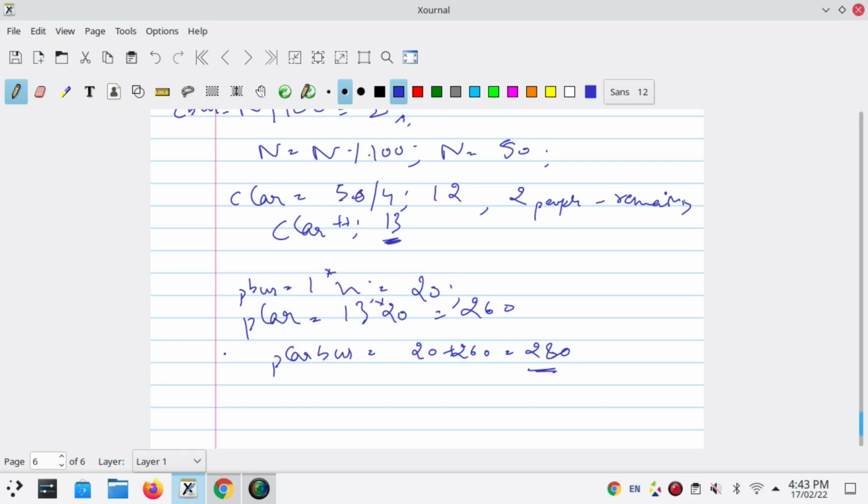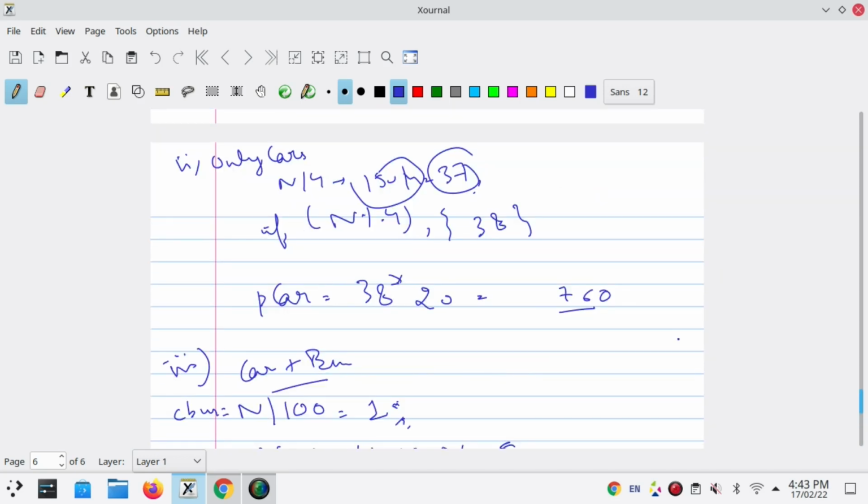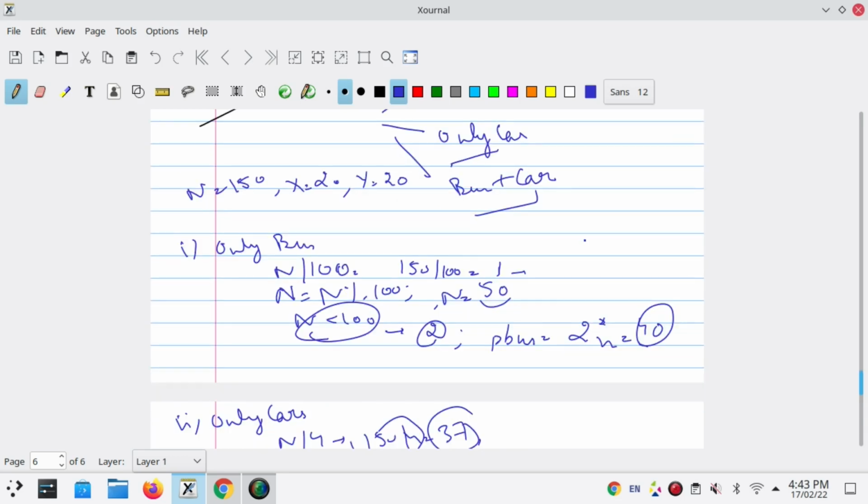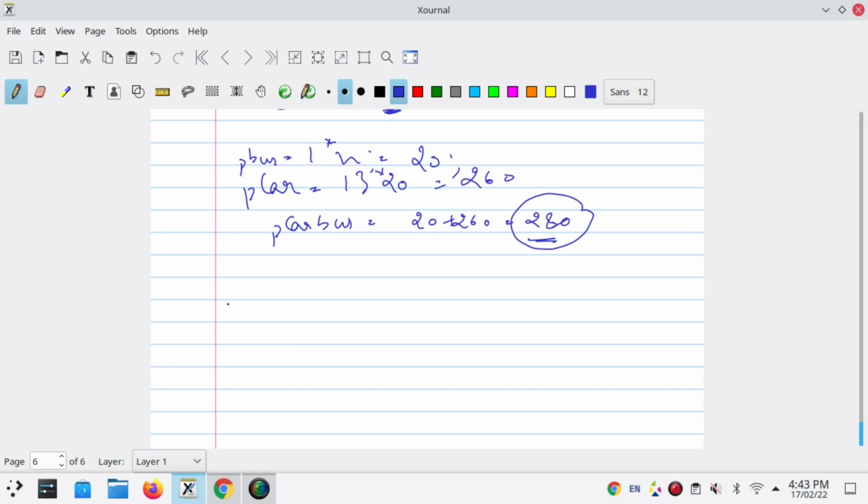It means that when we use car as well as bus, we get three possibilities: P car bus has 280, P car has 760, and P bus has 40, and we have to output the minimum. So our answer will be the minimum of P bus, P car, and P car bus. It means the minimum of 40, 280, and 760. So our answer will be 40.